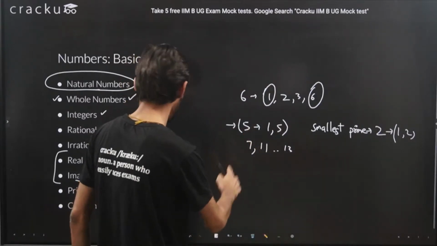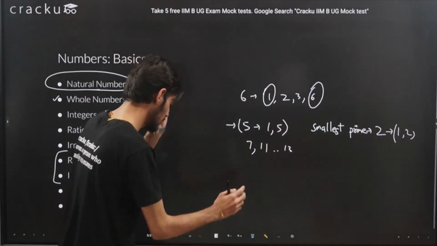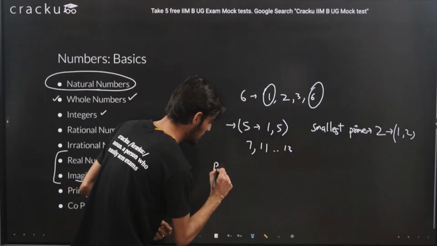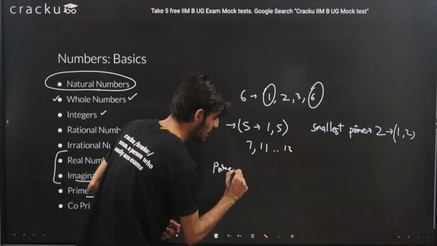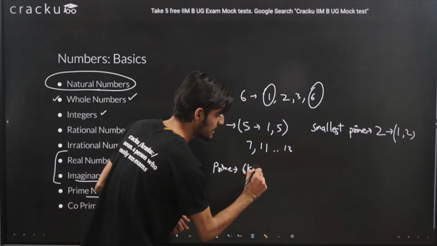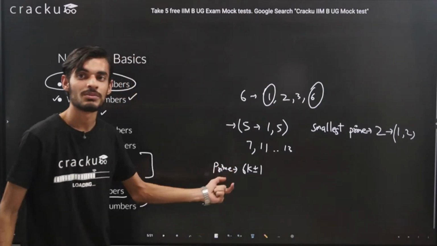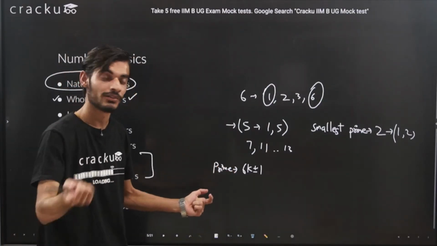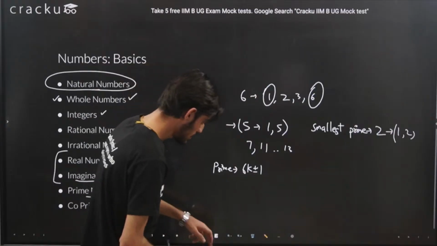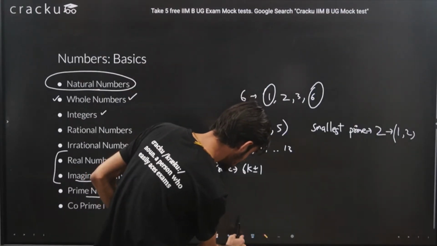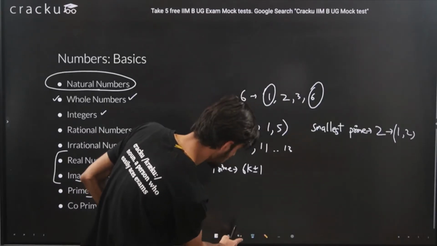One more pattern that you need to identify for prime numbers is that they follow a certain pattern. For any prime number, you can represent it in the form of 6k plus minus 1. Every number of this form is not a prime number, but any prime number will follow this pattern. What does this essentially mean? Let's try to understand that here.